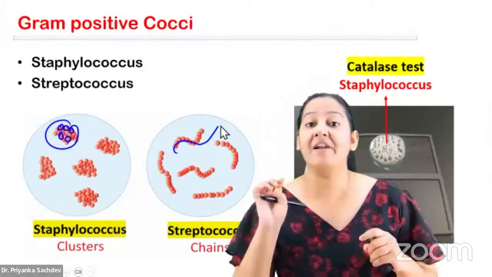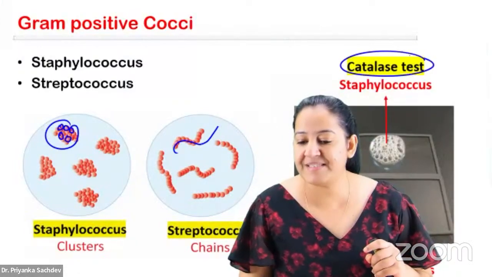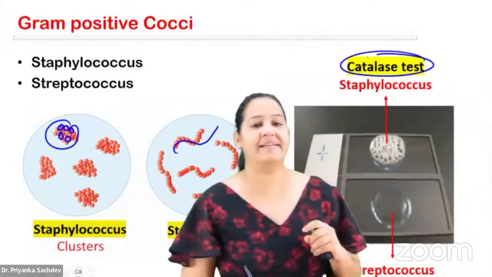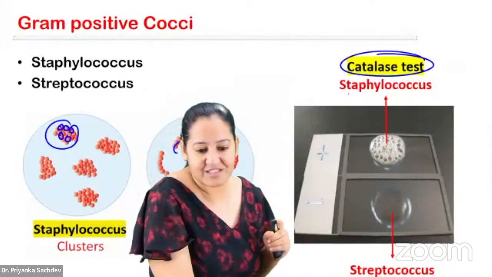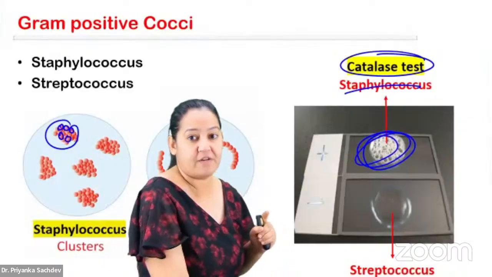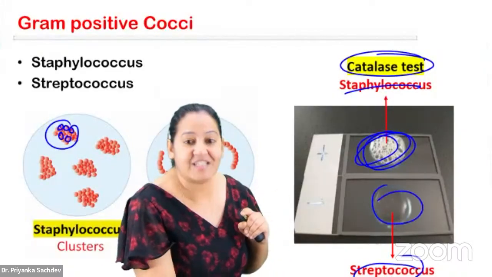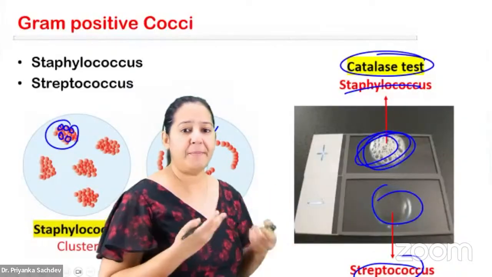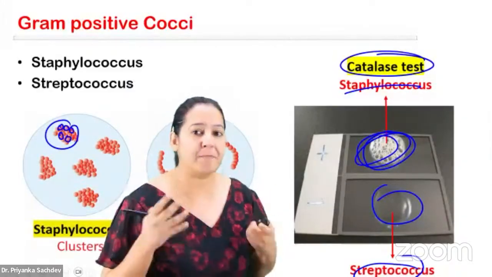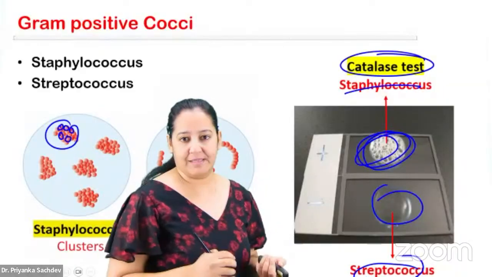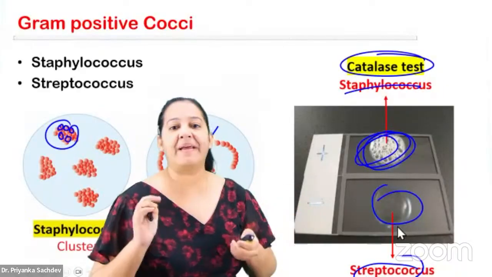The second thing, the ultra important test to differentiate between them, is the catalase test. What do you mean by catalase test? Here in the image, you can see the Staphylococcus is catalase positive. You can see the bubbles are coming. And Streptococcus is catalase negative because no bubbles are coming. You may be thinking, ma'am, what are these bubbles, how to perform the catalase test, what is the principle, and how to differentiate Staph and Strep based on it?